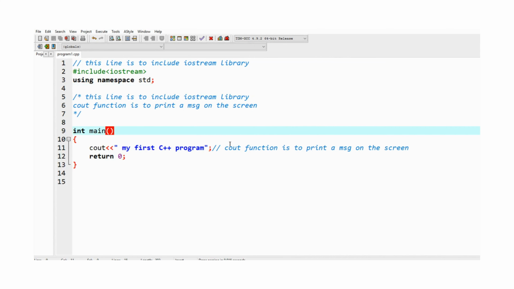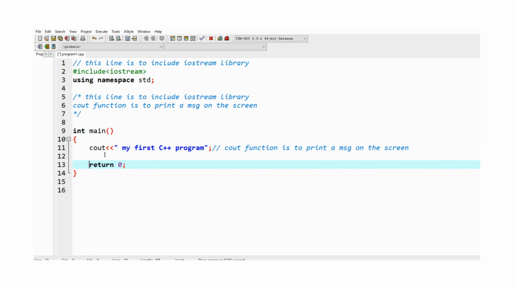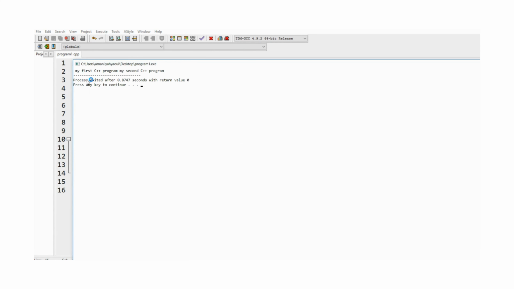Now I can also use comments to not execute some lines of code. For example, here, this is my program. Let me write a message, for example, here. I will add another one: cout my second C++ program. Let me execute. Here I have my first C++ program, my second C++ program, because I have two messages.